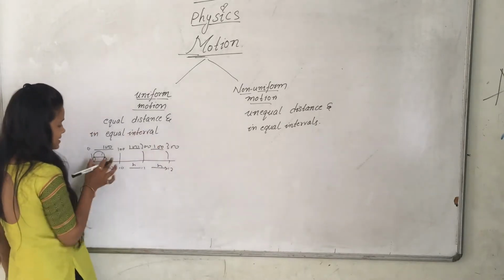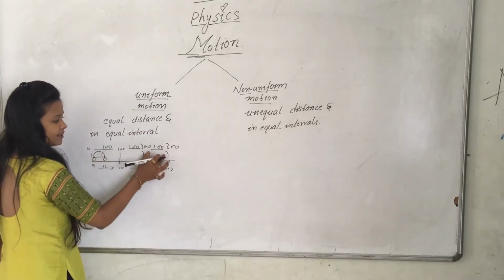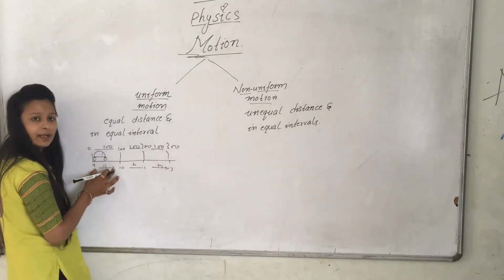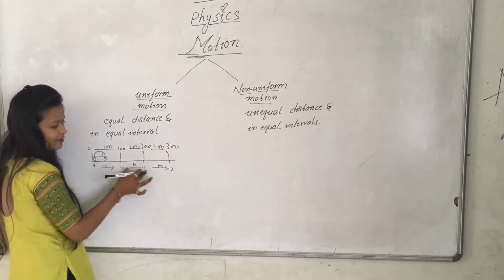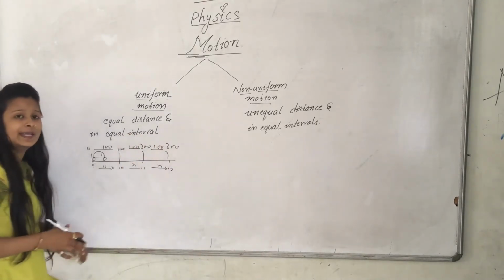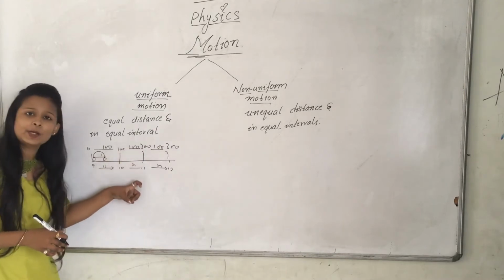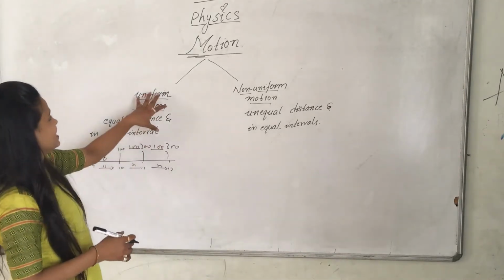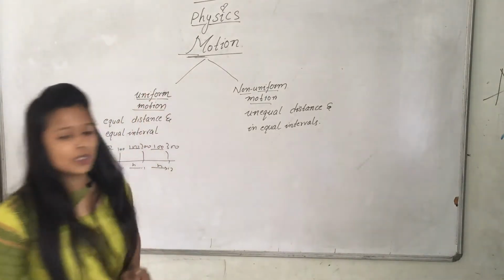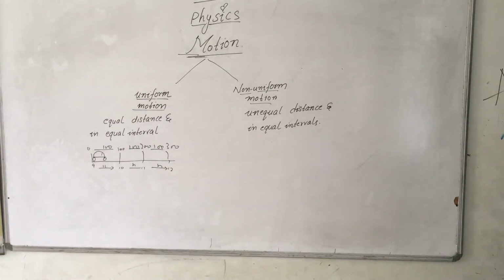Equal distance in equal intervals of time, in 1 hour, 1 hour, 1 hour. So we can say that it's a uniform motion. You understood what is uniform motion with the example?